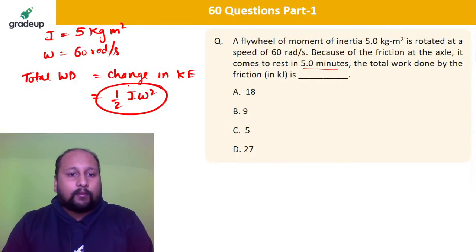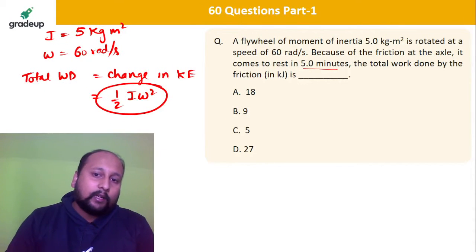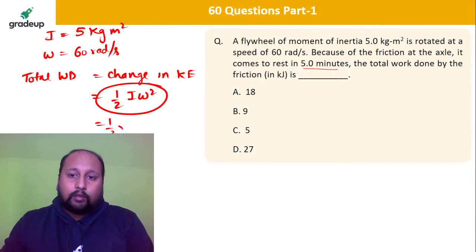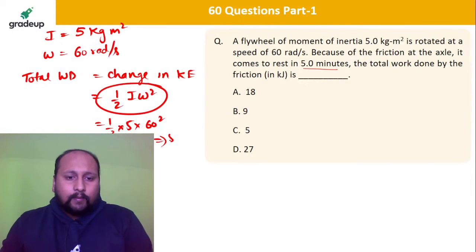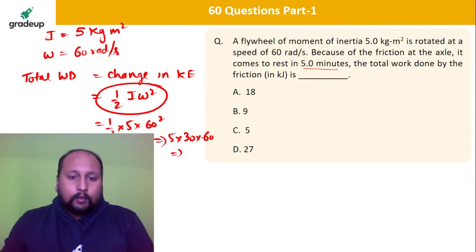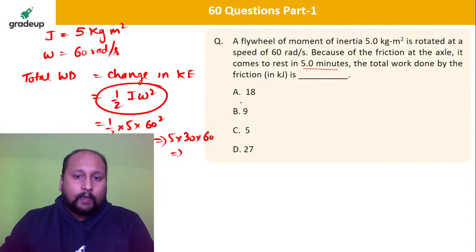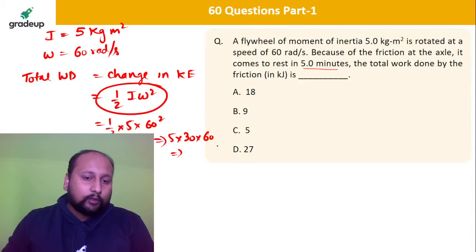I is given 5, omega is given 60. Directly you need to answer and tell me the correct value. So we'll be having half into 5 into 60 square. So tell me what's the value. So this will be 5 into 30 into 60. So this is 180 in kilojoule. You have to calculate in kilojoule.